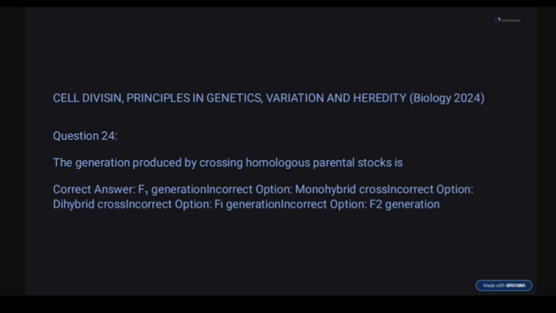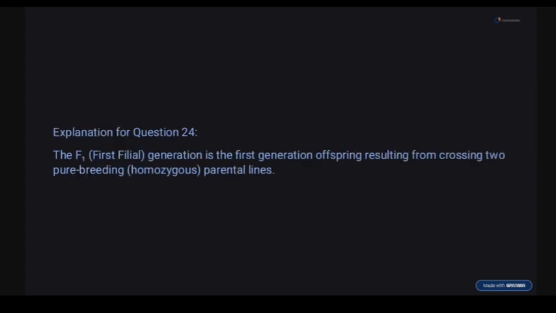So the correct option here is what? F1 generation. This is just the first filial generation that is produced from pure hybrid parents. It is the first generation of offspring resulting from crossbreeding two pure breeding parental lines.